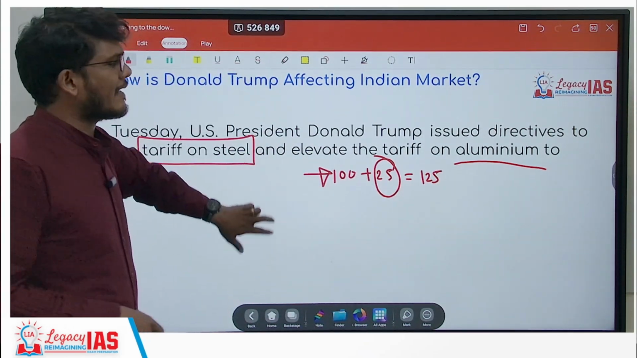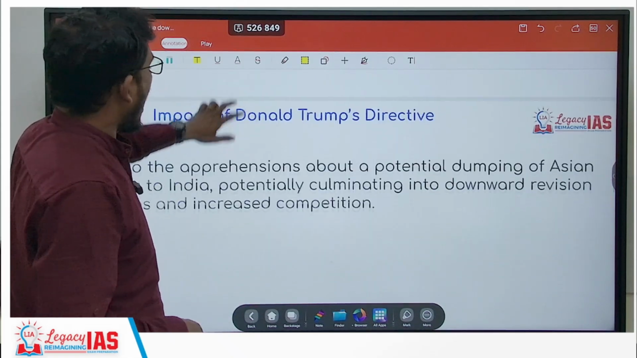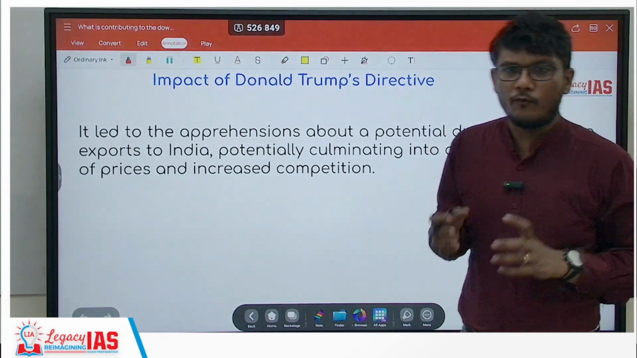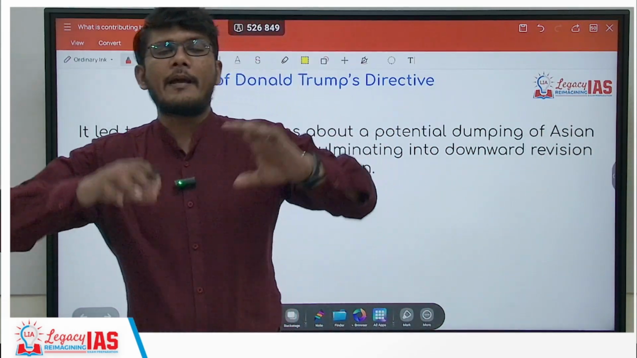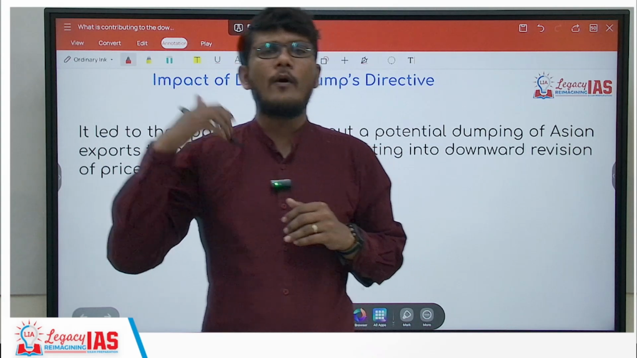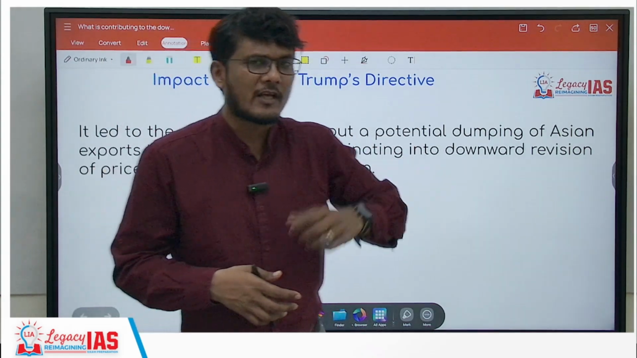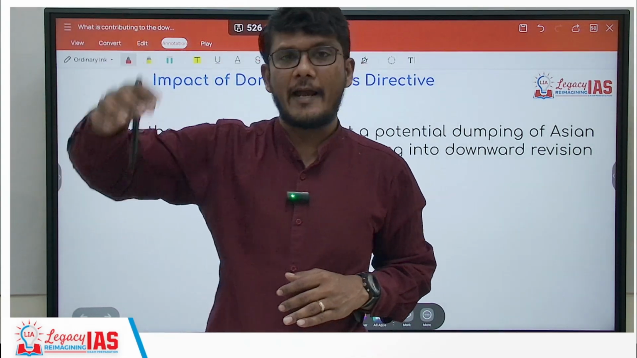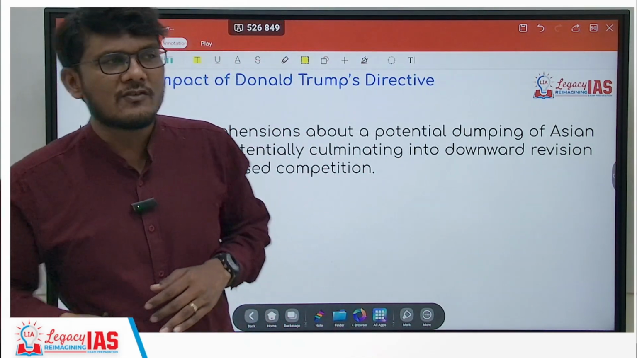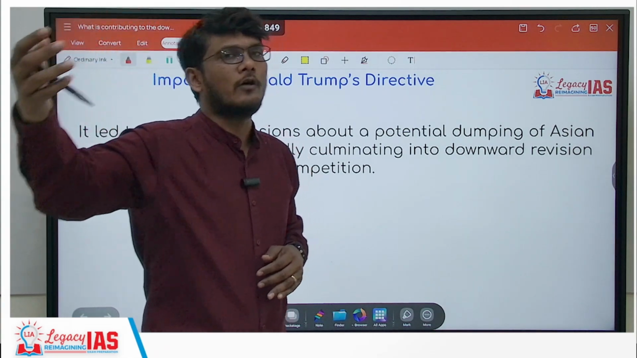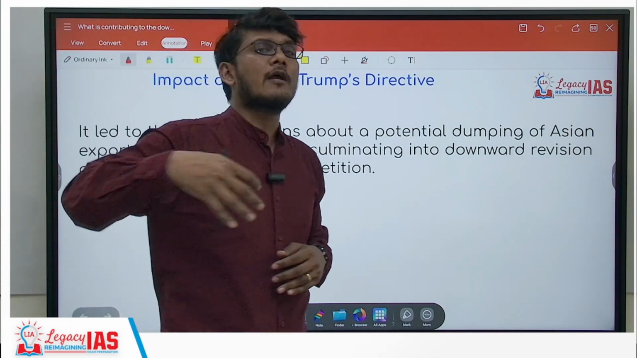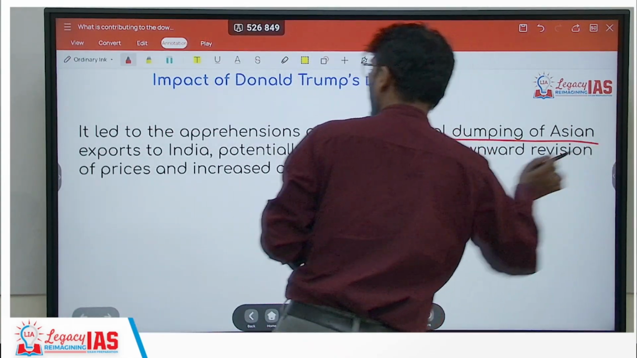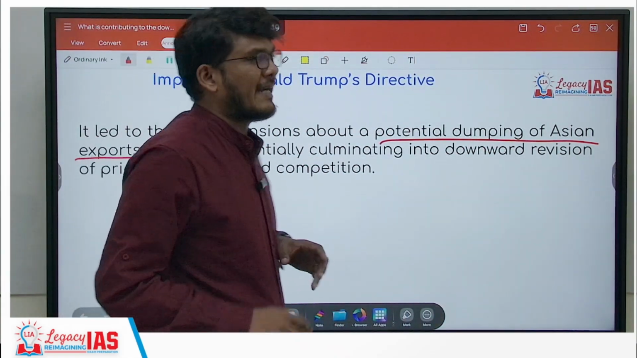Now, this was the directive which was made by Donald Trump. How does this directive impact? Because of this directive, whatever Asian countries are exporting their steel to USA will now not be exporting to USA because the tariff is high. So these exports, rather than going to USA, will now be coming more and more to India. So we can see potential dumping of Asian exports to India.